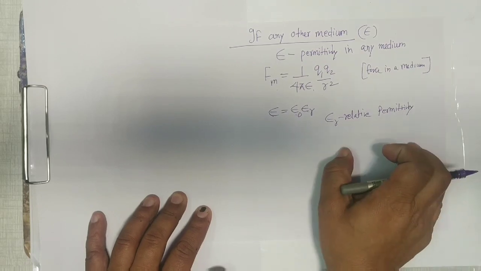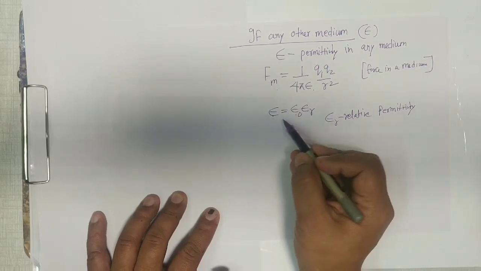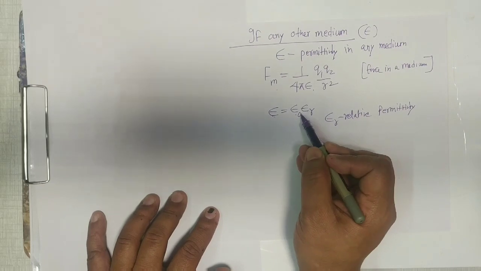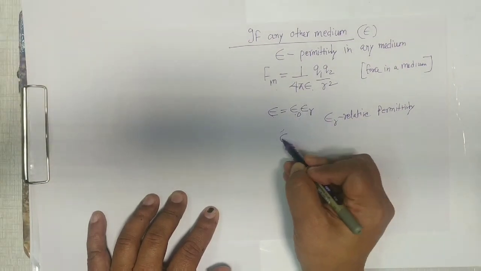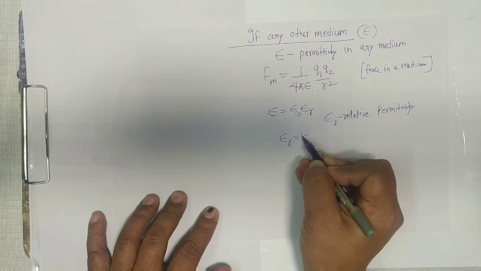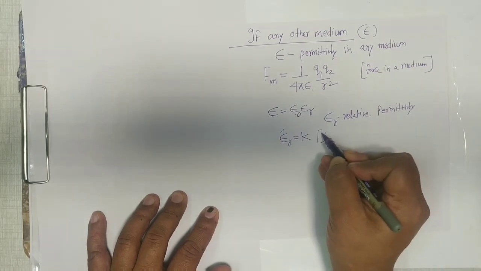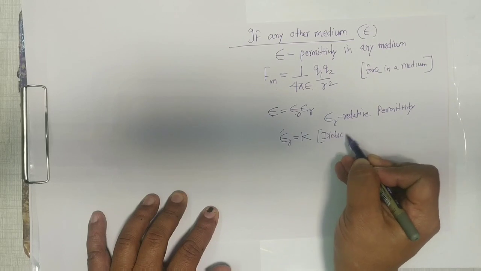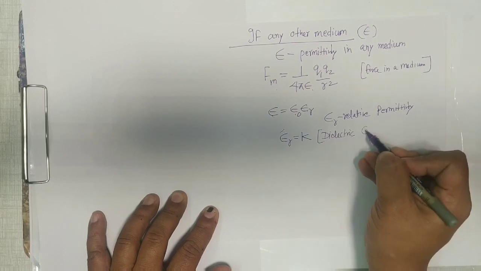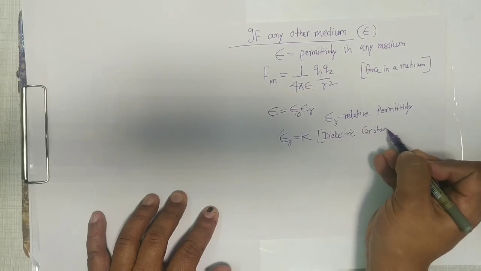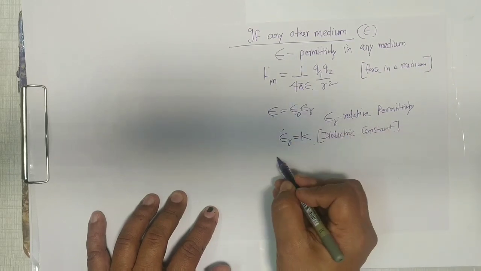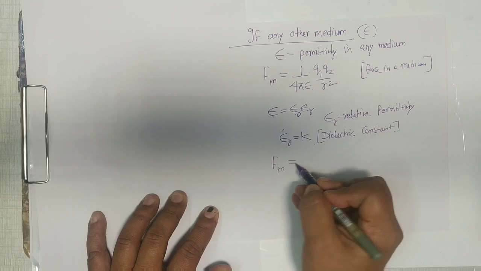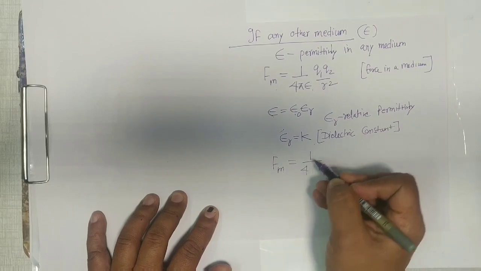Remember relative density, relative refractive index. You can relate medium to air medium. It is just like that. So epsilon r is literally termed as capital K and also known as dielectric constant. It is given for mediums. This is a very important thing, that Fm, force in a medium, will be written as 1 upon 4 pi.